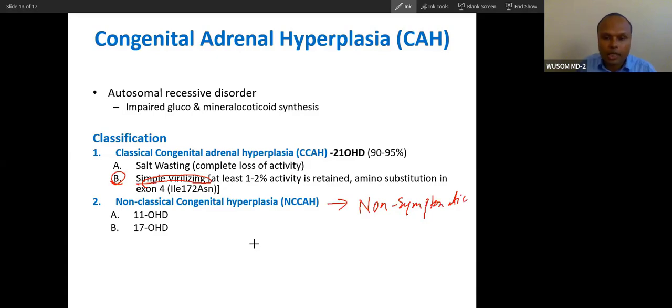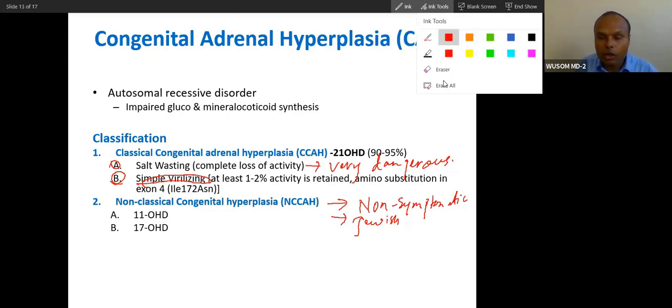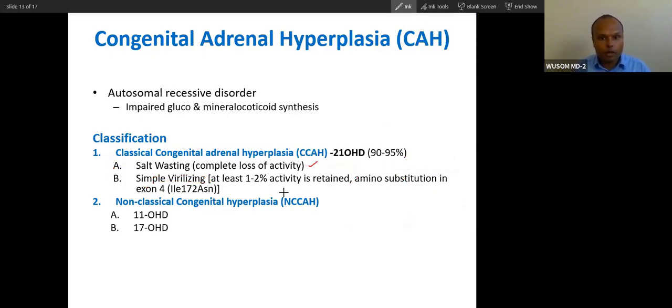Hypertension will be there, just treat the hypertension, that will be fine. And this will appear in the Jewish population, you will see. In the Jewish population, this is very common, non-classical. So you can say salt wasting is very dangerous. Only this is the most dangerous. Here, complete absence of 21 hydroxylase is there in salt wasting. So you know why salt wasting. And there can be a simple virilization form.